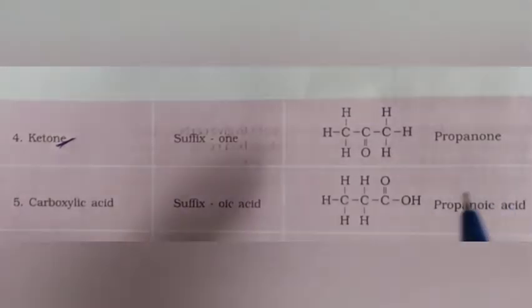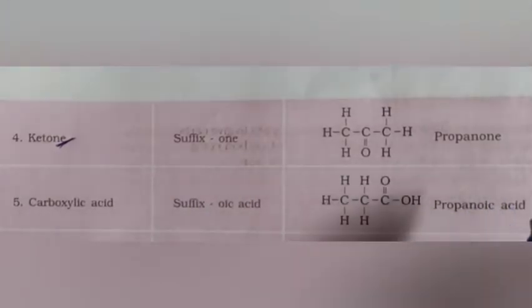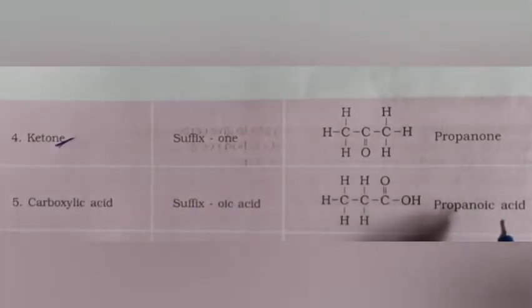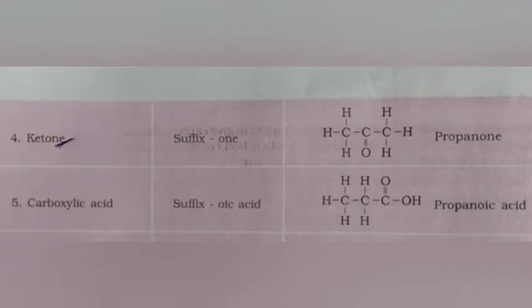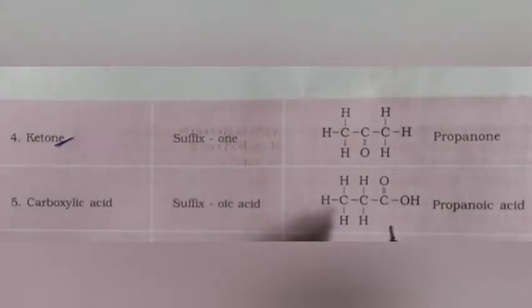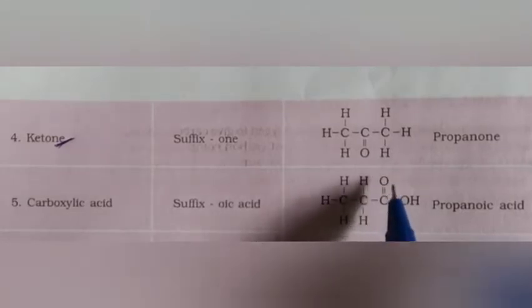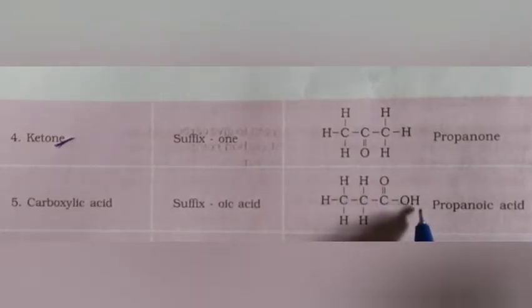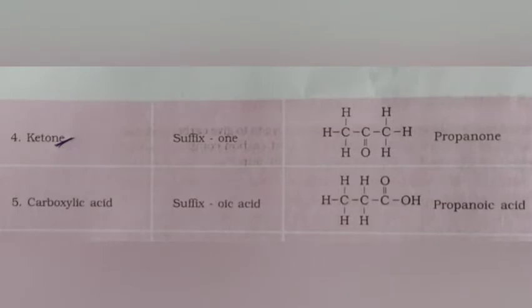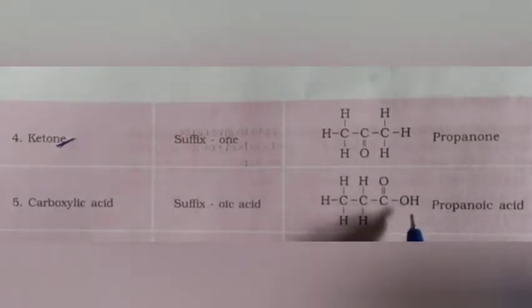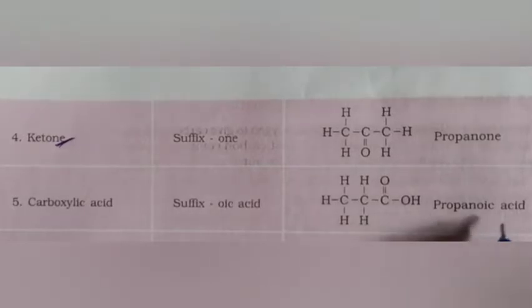The oic acid comes and attaches to the suffix of the hydrocarbon. Look at this, children: carbon with a double bond to O, and a single bond with OH. Children, all of you write the structural formula of propanoic acid.